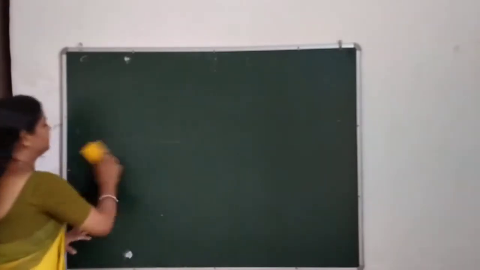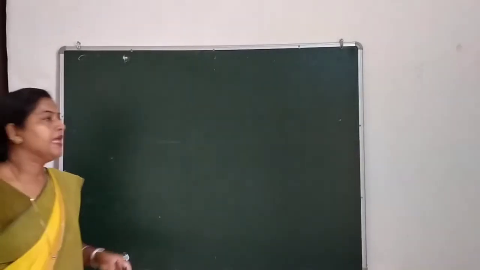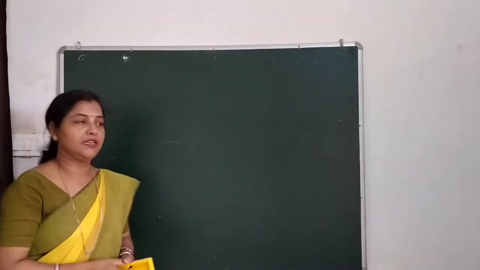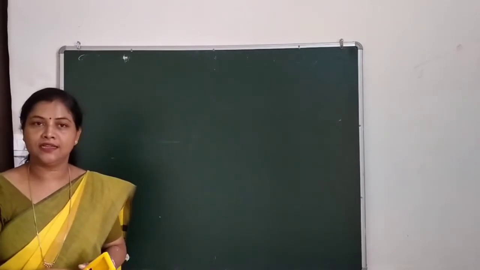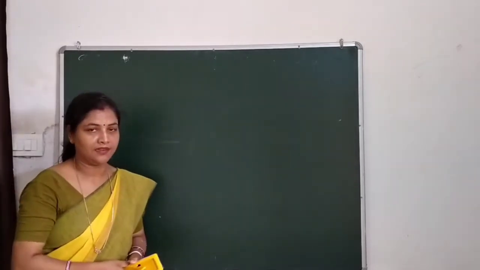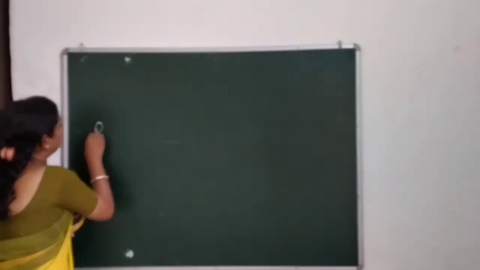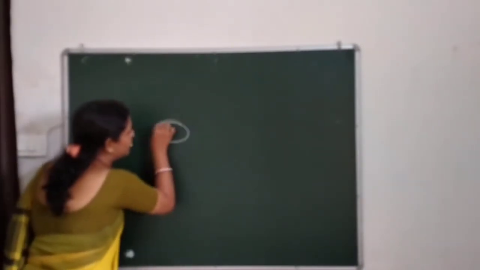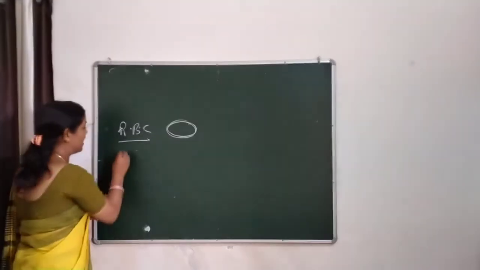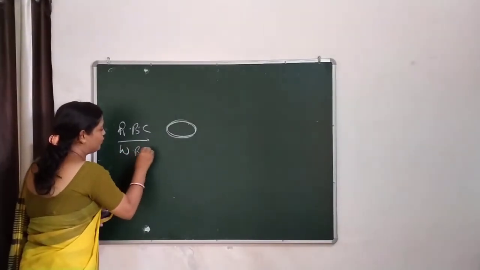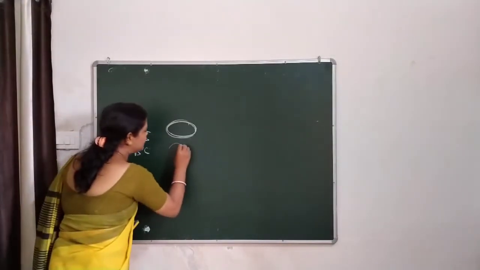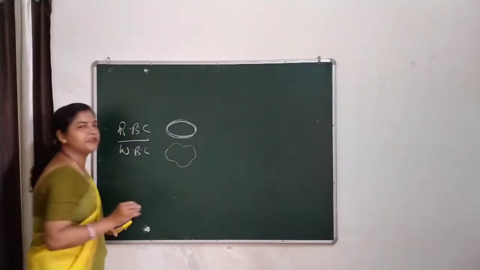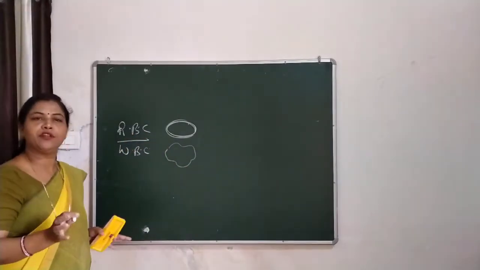Shapes and sizes. There are different types of shapes found in cells. If we talk about red blood cells, then they are disc shaped. White blood cells are just like amoeba, irregular in shape.